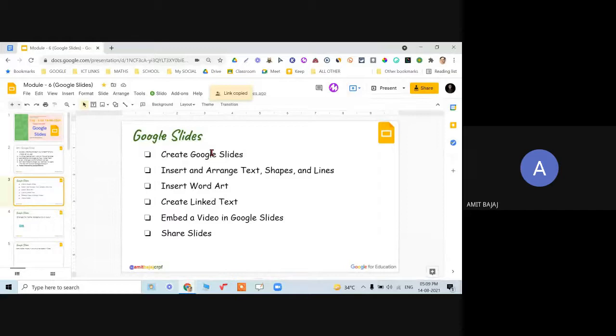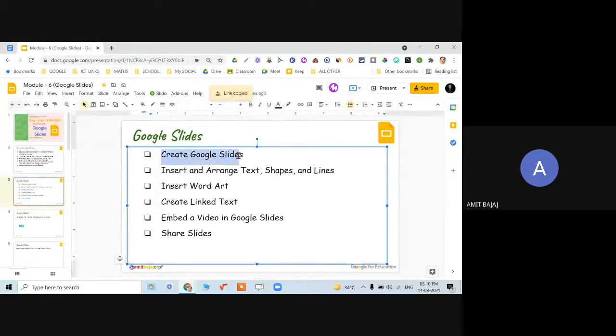So what are we going to learn in Google Slides today? Creating a Google Slide, insert and arrange the text, shapes and lines, and it is going to be quite hands-on. So I wish that most of you are ready with your laptops so that you can practice all together simultaneously. Yes, if you are using only your mobile phone, then it is possible that a few of the features are not easy to access using the mobile handset.